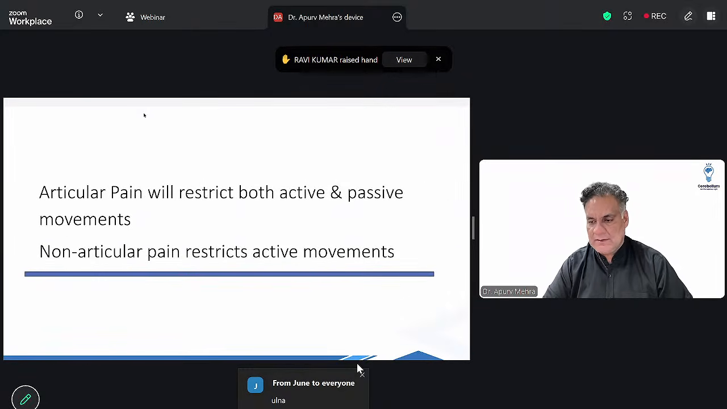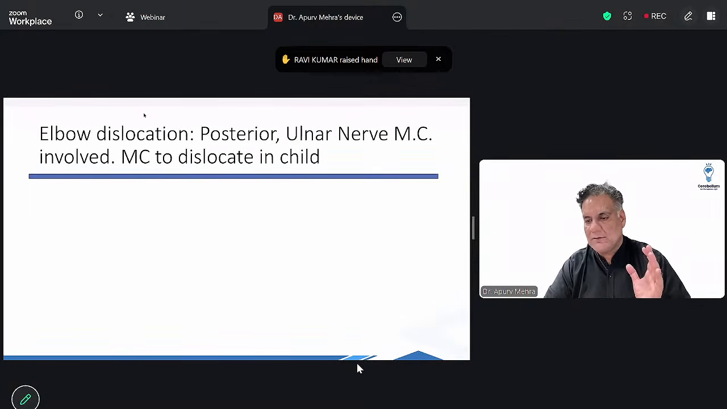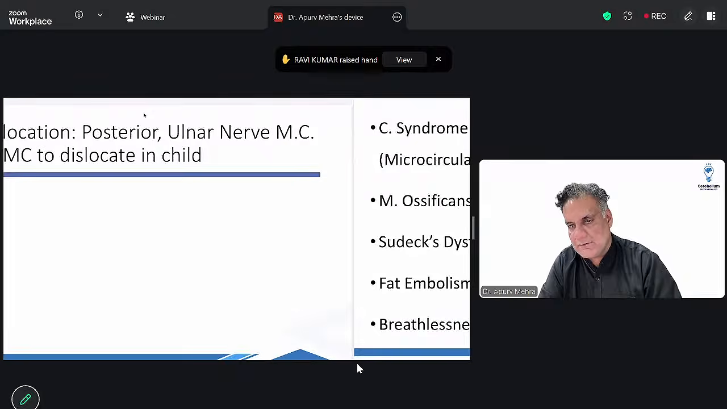All right. When there is a joint damage, movement will not occur. If there is muscle or joint damage, you can't move yourself. When you move yourself, it's active movement. When somebody else moves your joint, it's passive movement. So if there's any damage, active movements are gone every time. But in joint damage, passive movement is also lost because movements occur at the joint. All right. Elbow dislocation most commonly occurs posteriorly. It is the most common dislocation in a child, and the ulnar nerve is involved.